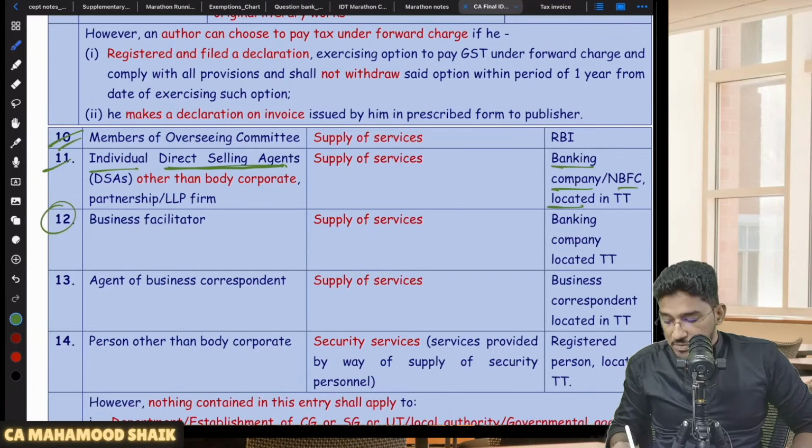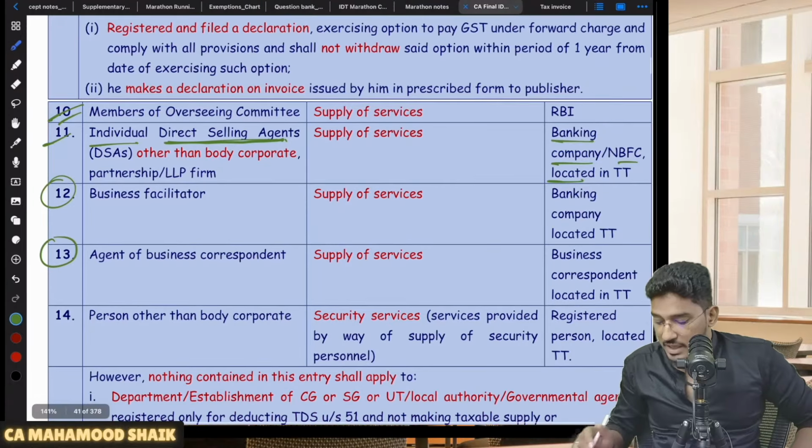Next, we have something called business facilitator and business correspondent. Related to this business facilitator and business correspondent, there are some exemptions also. Let us try to understand it.